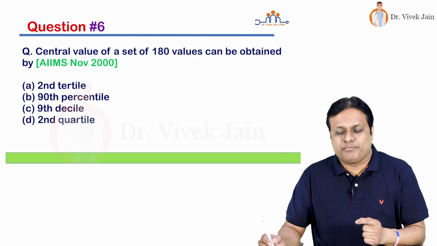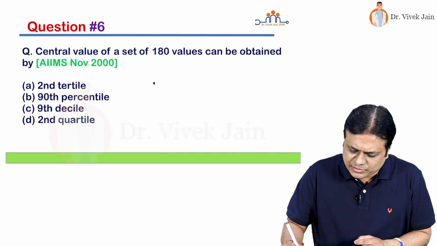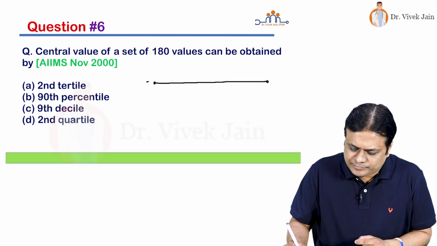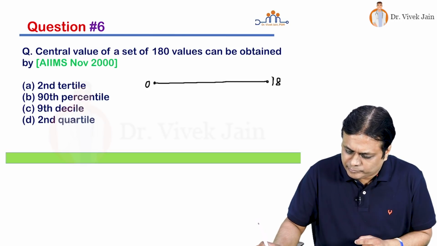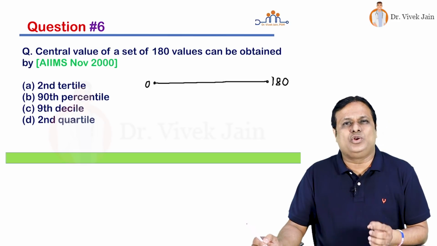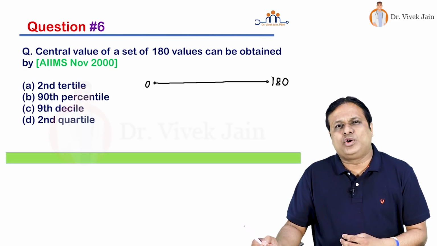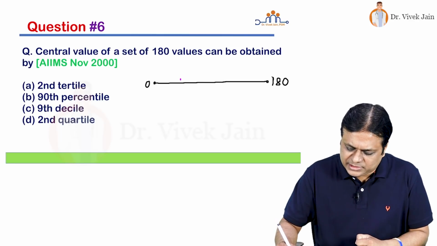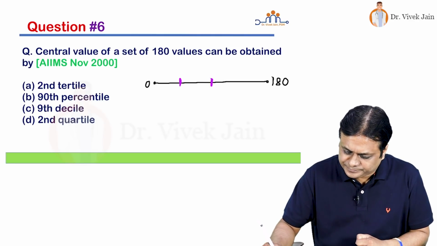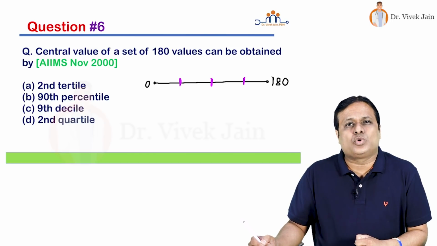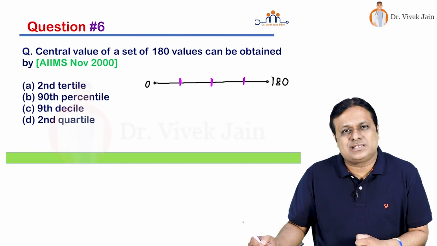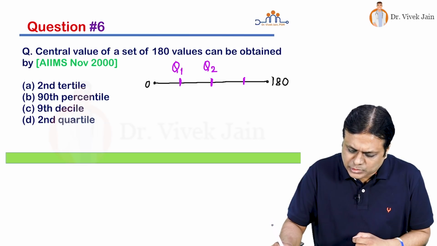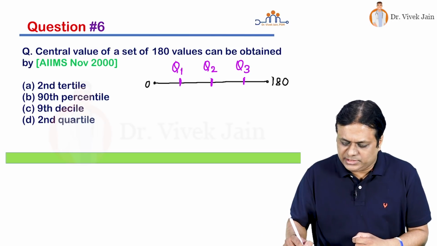Let's look at the example given. There are 180 values. Let us say 0 to 180. If you want to divide into 4 equal parts, you will need quartiles. So I will need 3 intercepts. So quartiles divide into 4 parts, but themselves they are 3. Quartile 1, quartile 2, quartile 3.